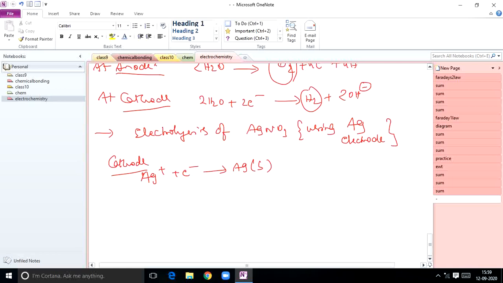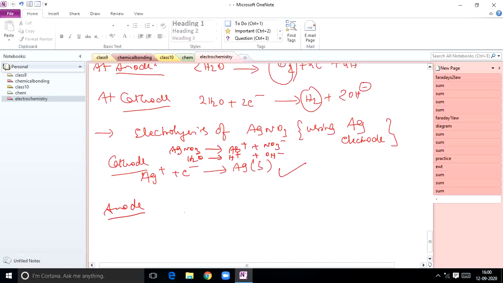Silver nitrate splits into Ag plus and NO3 minus, and water splits into H plus and OH minus. Out of Ag plus and H plus, Ag plus ion will deposit fast. So here at cathode this reaction takes place. Did you understand, students? This is the possible reaction. Now, what is the possible reaction at anode?